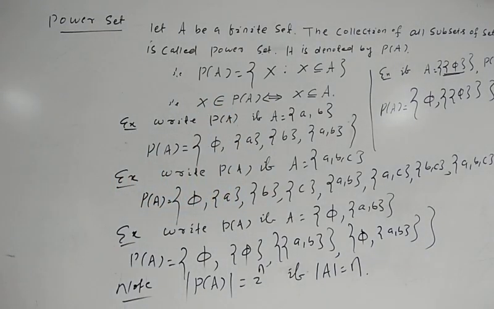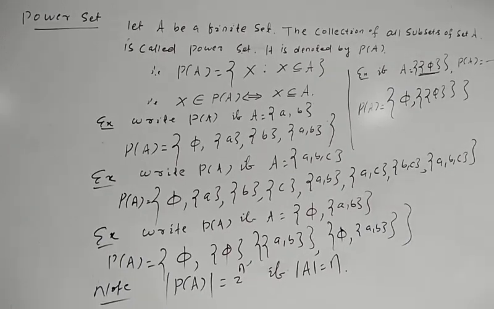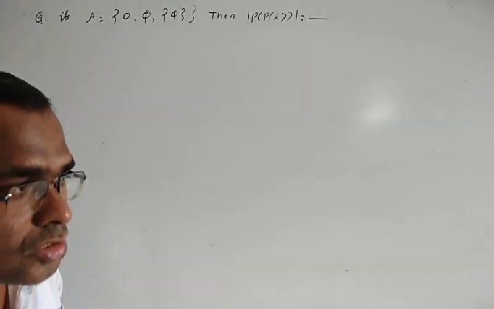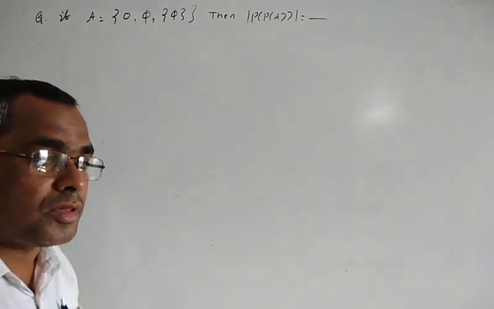Next, we do some other examples of how to find the cardinality of P of A. If A is equal to the set {0, phi, {phi}}, then find the power set of A. So what will be the number of elements of the power set?